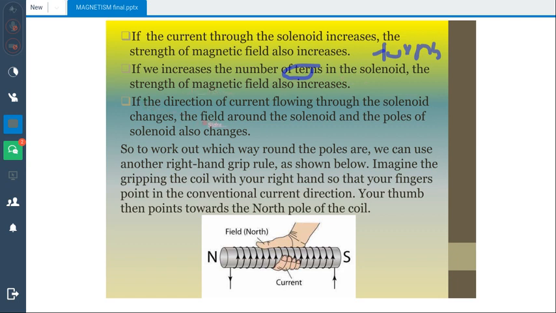The third factor is that if the direction of current flowing through the solenoid changes, the field around the solenoid and the poles of the solenoid also change. If you change the direction of current, the poles are going to reverse themselves. To work out which way the poles are, we can use another right hand grip rule as shown. You curl your fingers in the direction of the current and your thumb will point towards the north pole. So you can find the direction from the direction of your thumb.